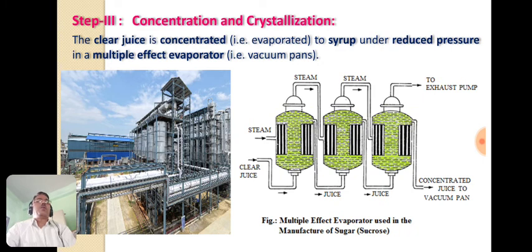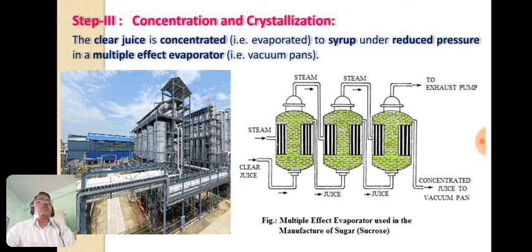These are the multiple effect evaporators used in the manufacture of sugar from sugarcane. From this end, the clear sugar juice is allowed to pass, and it is then evaporated, and it is heated with the help of this steam coil. This is the steam coil. With the help of this, the sugar juice is heated and evaporated, and it is a series of these vacuum pans.